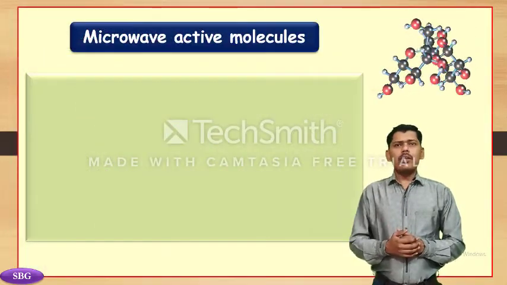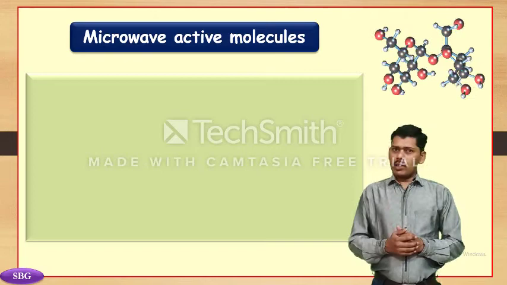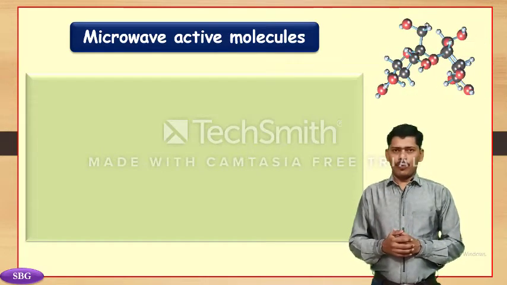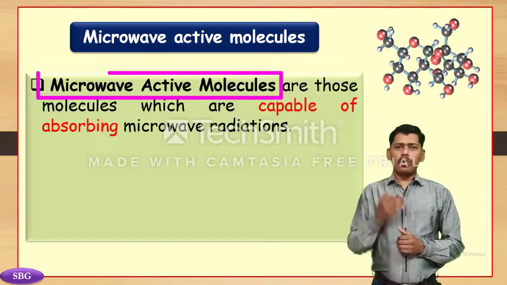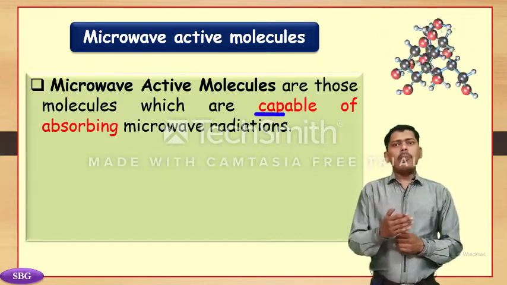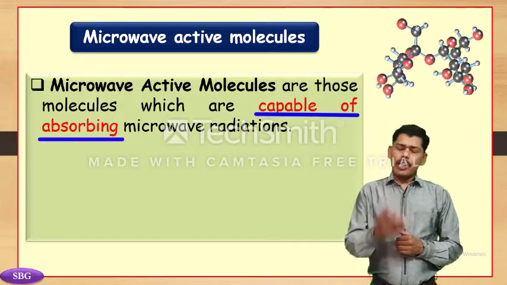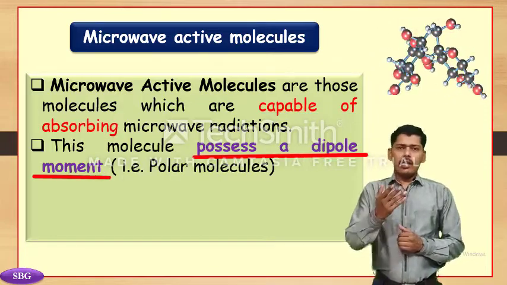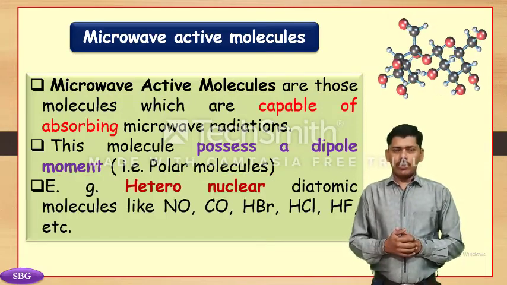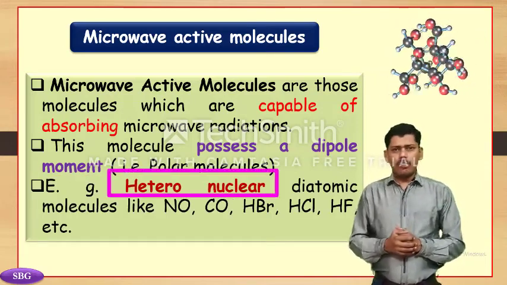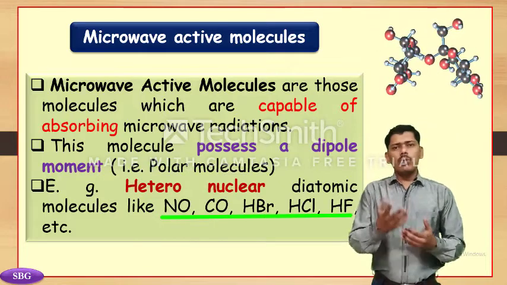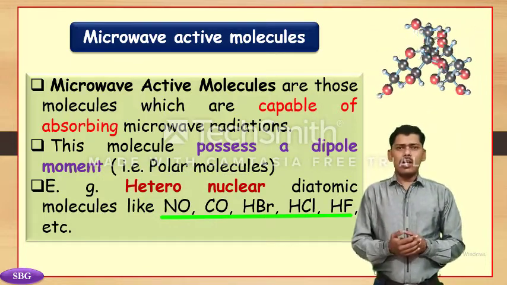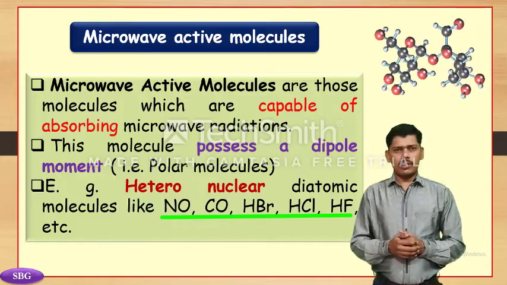Now we are discussing which molecules are microwave active and why they are microwave active. Microwave active molecules are those molecules which are capable of absorbing microwave radiation. These molecules possess dipole moments, that is, they are polar molecules. For example, heteronuclear diatomic molecules like NO, CO, HBr, HCl, HF, etc. are the microwave active molecules.